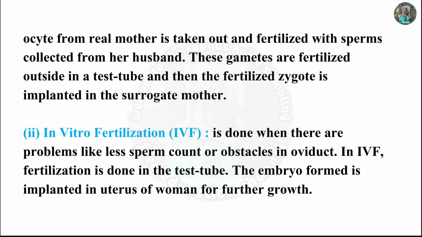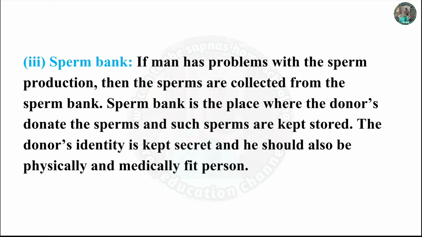Second, in vitro fertilization (IVF) is done when there are problems like low sperm count or obstacles in the oviduct. In IVF, fertilization is done in a test tube. The embryo formed is implanted in the uterus of the woman for further growth.